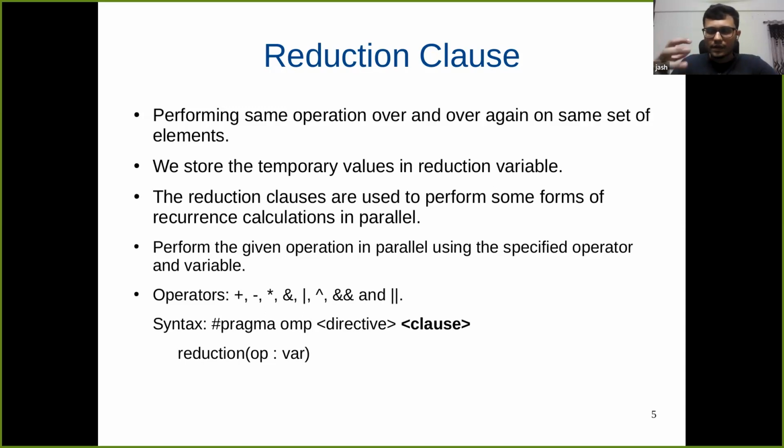So that is what it is, and its syntax, as you can see here, is hash pragma OMP followed by a directive. The directive can be parallel or anything else, and then the clause. The clause part is reduction here, which is followed by operator and variable, operator colon variable. And the operator can be any of these.